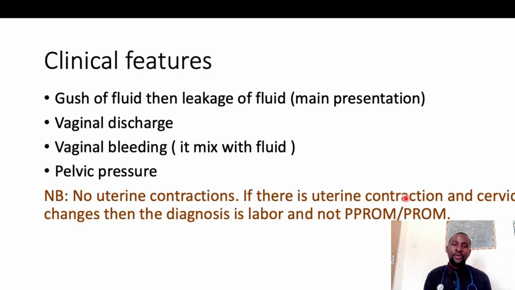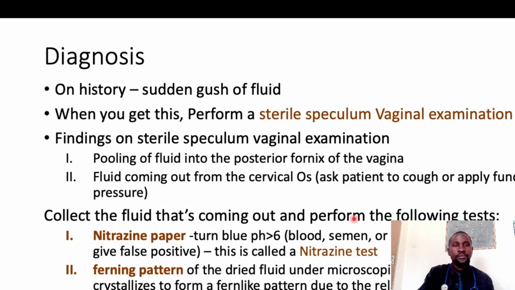Remember, in labor you are going to have progressive uterine contractions that will be increasing in intensity, frequency and duration, coupled with cervical changes, which could be dilatation and effacement. That is labor. So if this woman comes in with contractions and cervical changes, then you are dealing with labor and not PROM or PPROM. That's why when you assess this woman, you need to establish that they are not in labor, but they've just presented with PROM or PPROM.